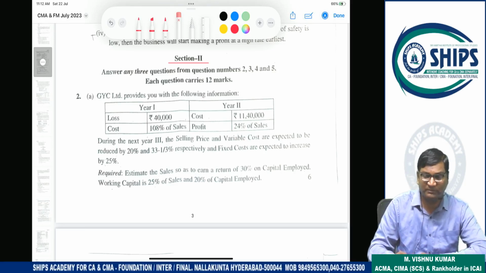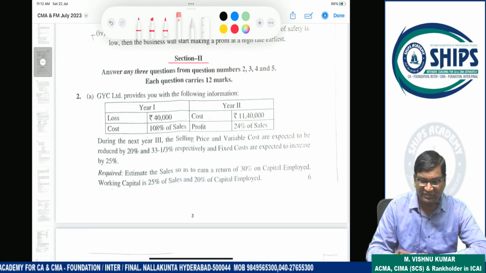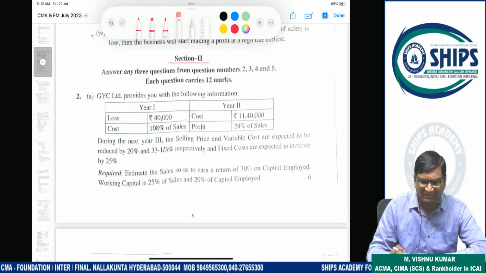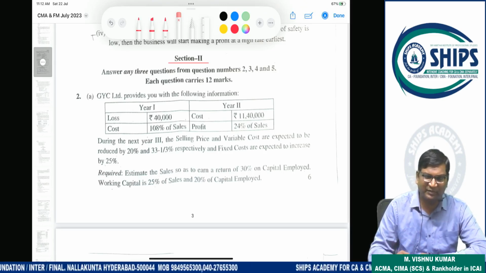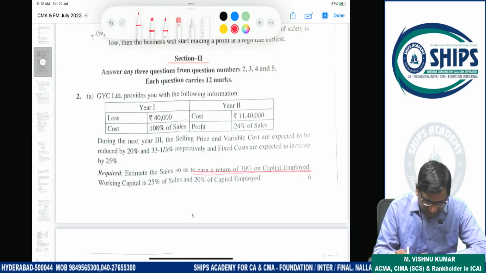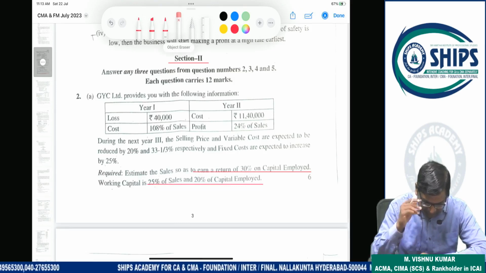This question is on marginal costing, CVP analysis, and change in profit by change in sales concept. But the new points added in the question are: return of 30% on capital employed, and working capital is 25% of sales and 20% of capital employed.